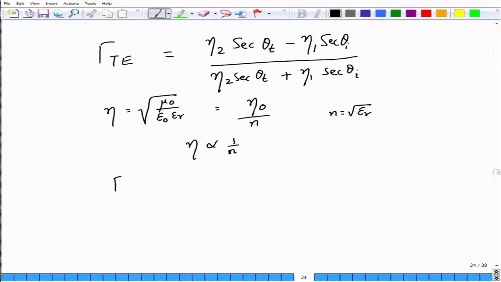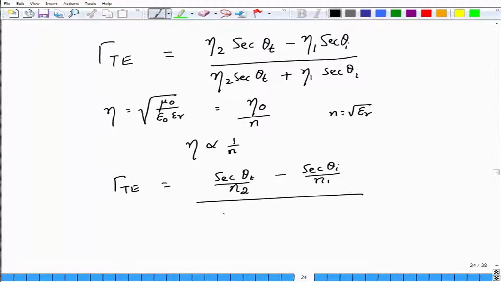In the expression for gamma t, therefore, I can rewrite this as secant theta t divided by n2 minus secant theta I divided by n1, and do the same thing for the denominator as well, replacing eta by eta 0 by n and cancelling eta 0 on all the sides will give me this expression.